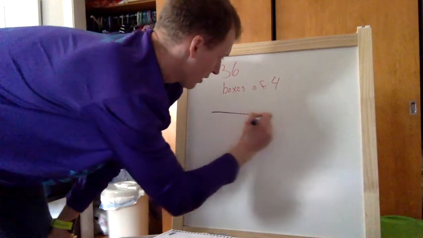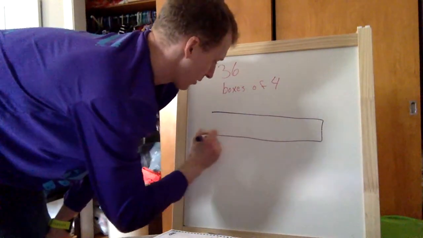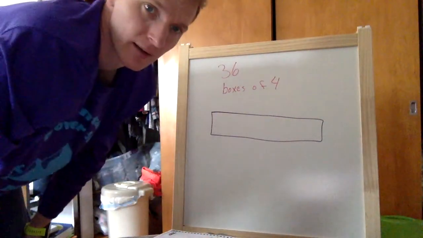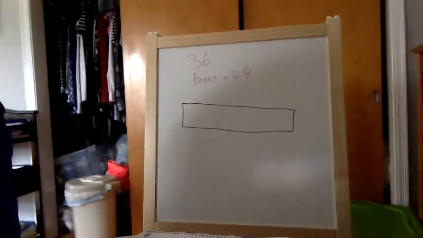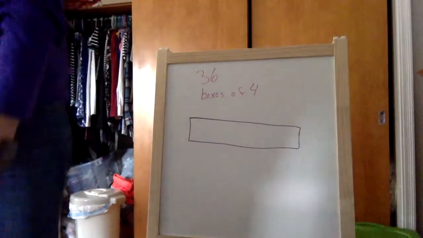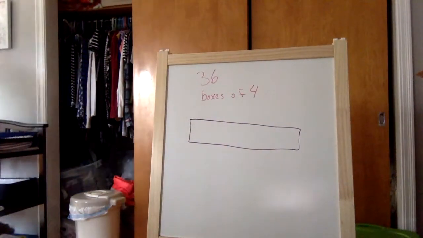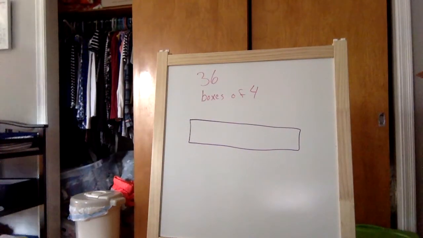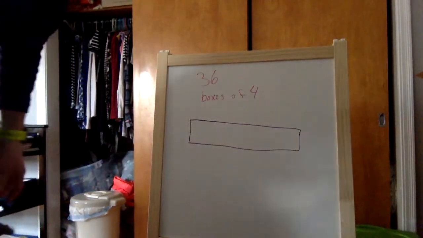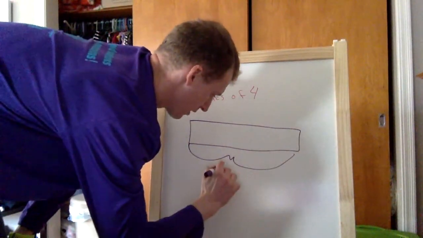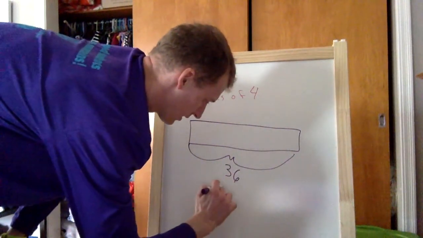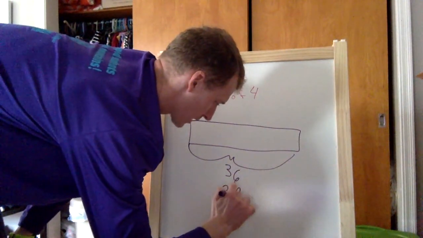So you can start out with a tape diagram. Doesn't matter what size. And they want us at the bottom, you're going to write 36, and then there's a question mark for boxes.